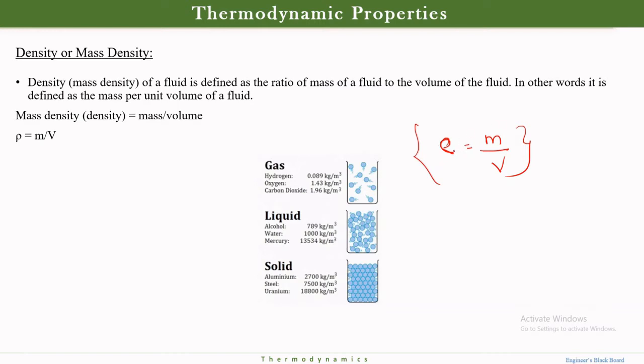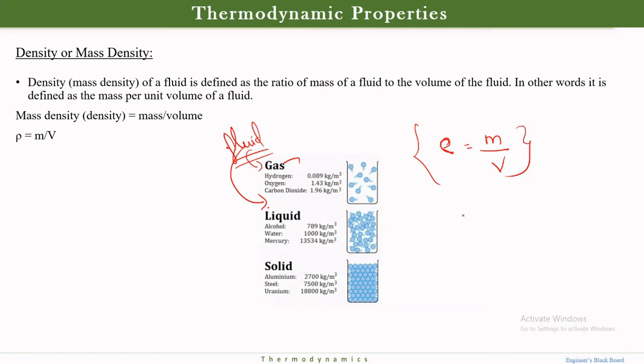What it says is, suppose I consider gas as one form of fluid. Gas is also a form of fluid and liquid is also a form of fluid.